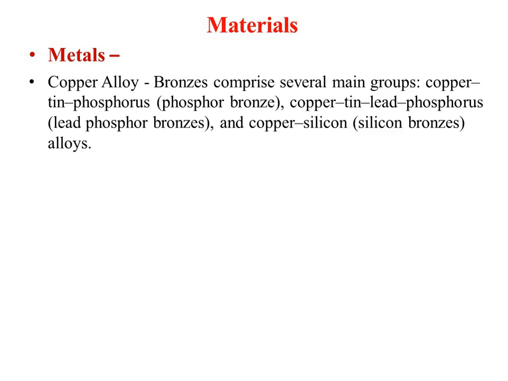Generally, copper alloys, specifically bronze, comprise several main groups: copper with phosphorus is called phosphorus bronze; copper, tin, lead and phosphorus is called lead phosphorus bronze; and copper with silicon is called silicon bronze. That means if you combine some alloys or other materials with copper, that is called a bronze type of material with different properties. So these are used for various applications depending on the various properties as per the application.